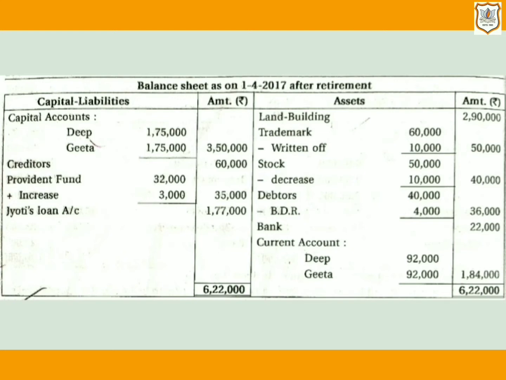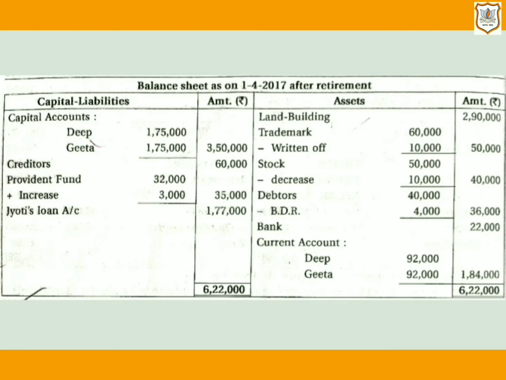And in their old balance sheet, bad debt reserve is already shown at rupees 6,000. On comparing new amount of bad debt reserve and amount of bad debt reserve which is already shown in their old balance sheet, we can see that here amount of bad debt reserve is getting reduced. So we will give effect.